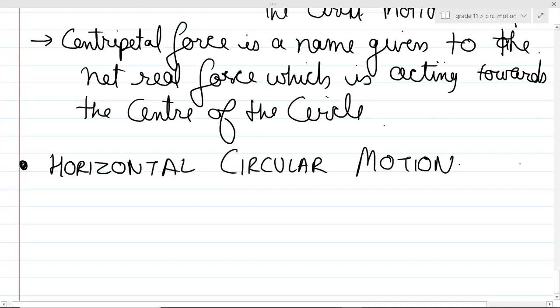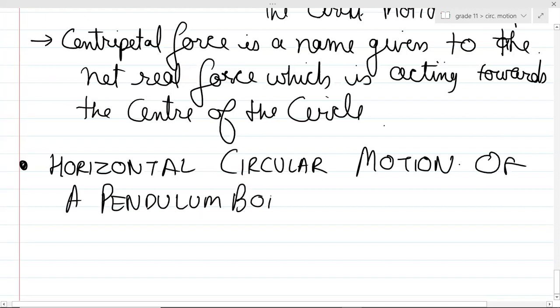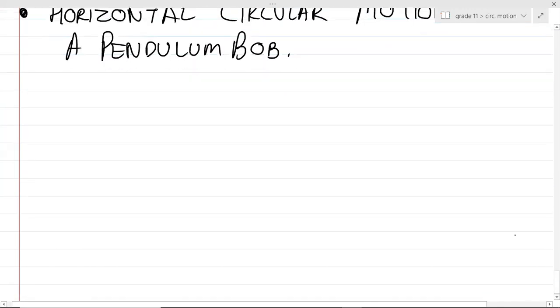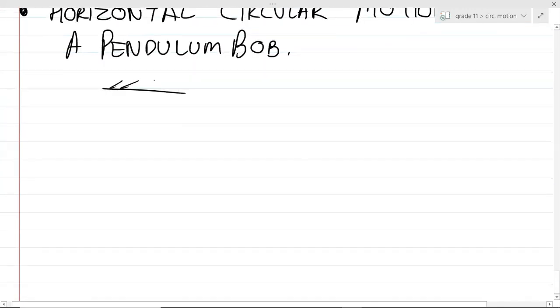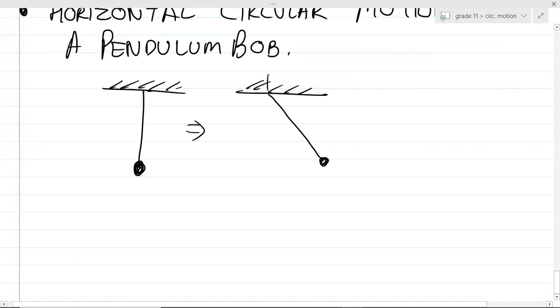Horizontal circular motion of a pendulum. So suppose guys, there is a pendulum like this. I make it a little bit tilted from the vertical, and then if I give it a velocity inwards, if I throw it inwards, will it rotate in a circular motion?